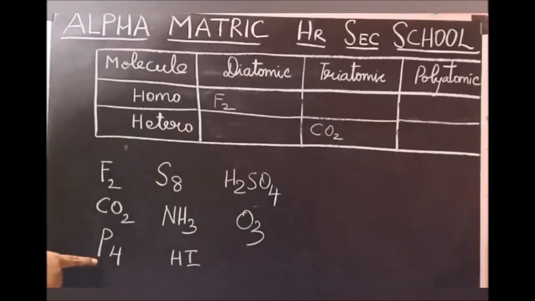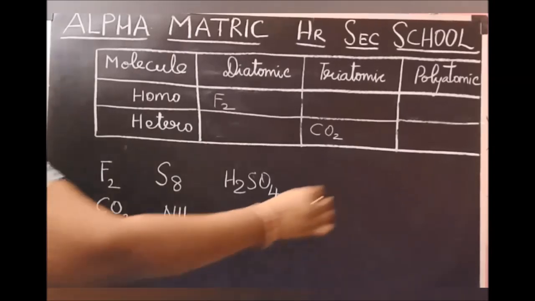Next, phosphorus, P4. Here there are 4 atoms, more than 3 atoms. It belongs to the category polyatomic. All 4 atoms are same. All 4 atoms are phosphorus only. Homo, and number of atoms more than 3, polyatomic. Homopolyatomic.